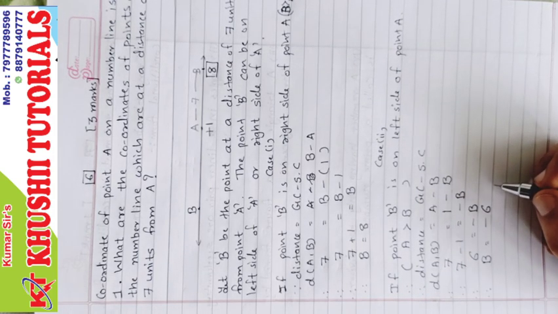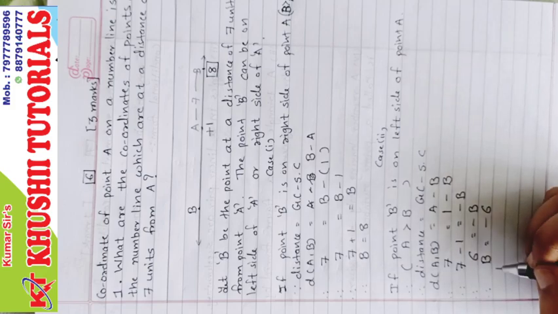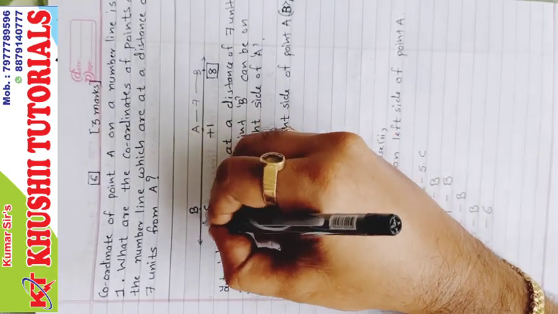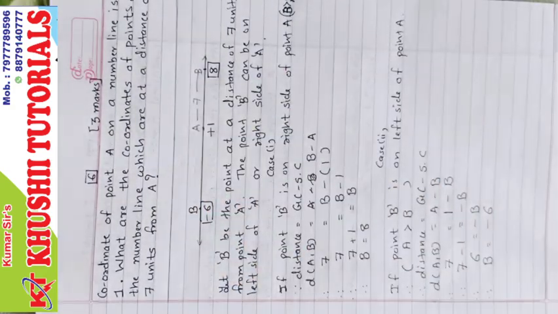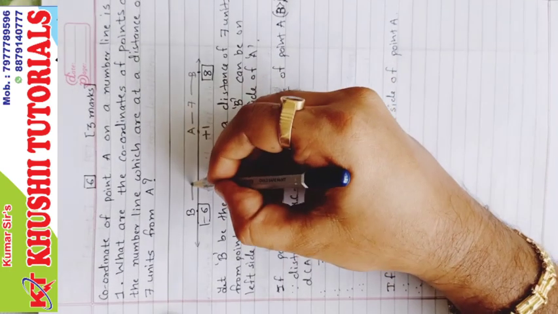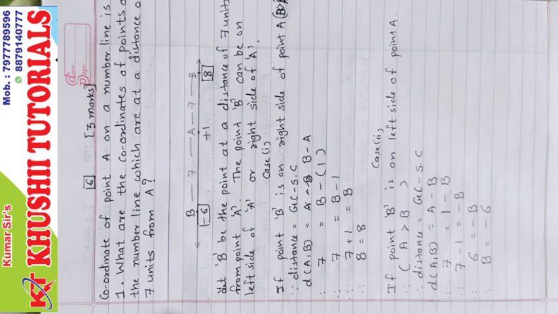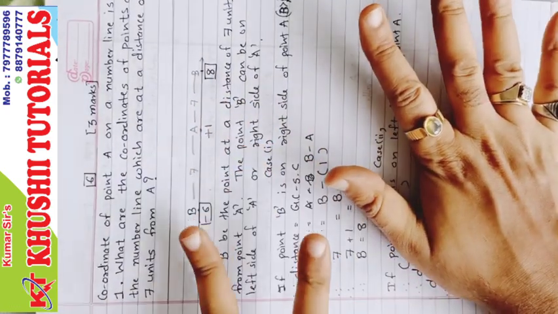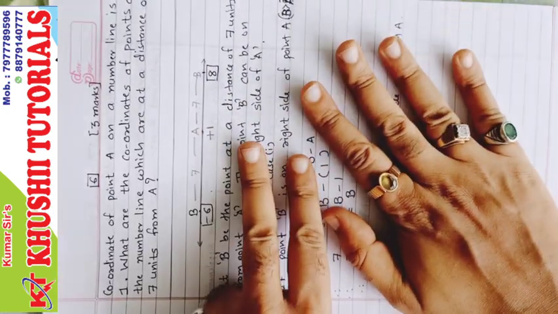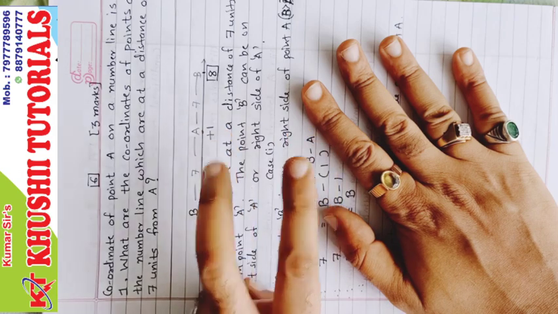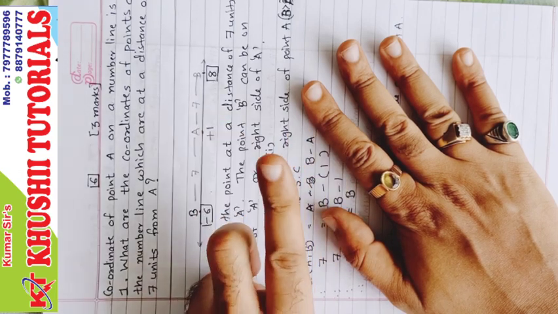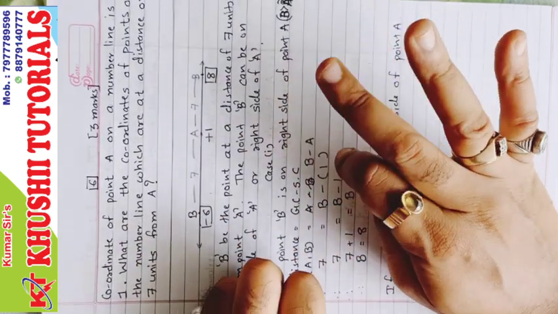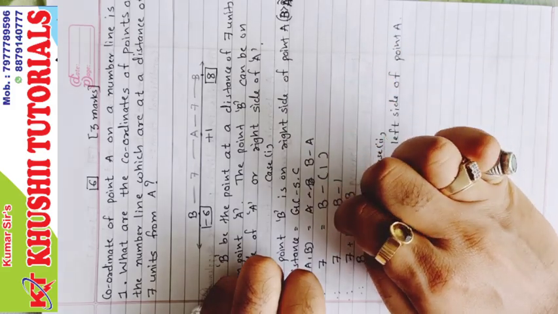Don't write units because it is just a coordinate. So what is B? Minus 6. Write in reverse order, at a distance of 7 units. BA is 7 units, but to the left. Count 7 units after 1, in reverse order: 0, minus 1, minus 2, minus 3, minus 4, minus 5 and minus 6.